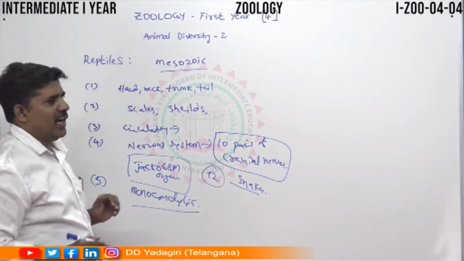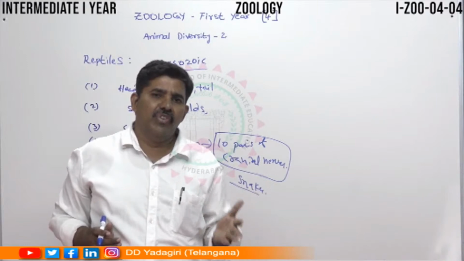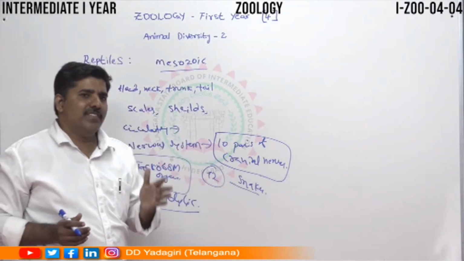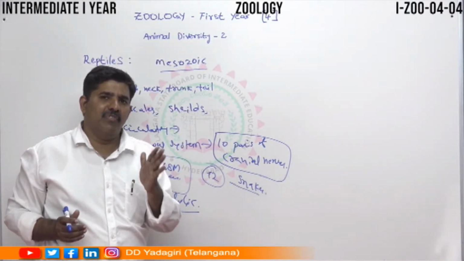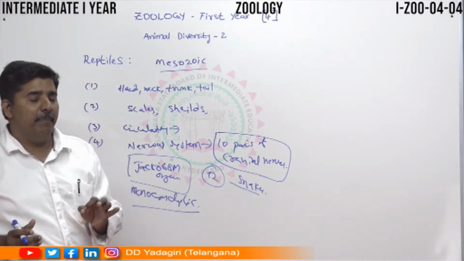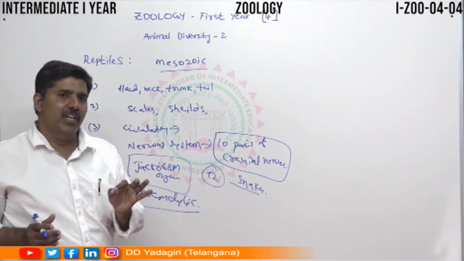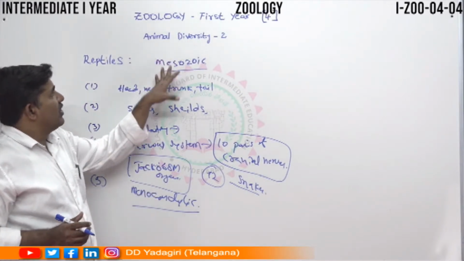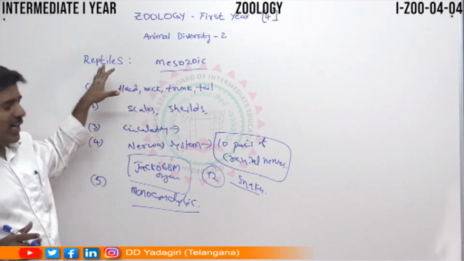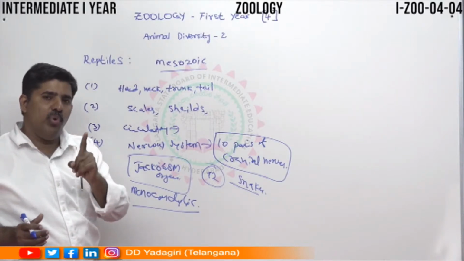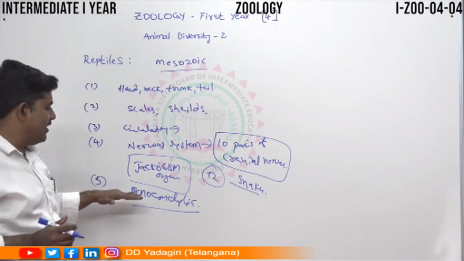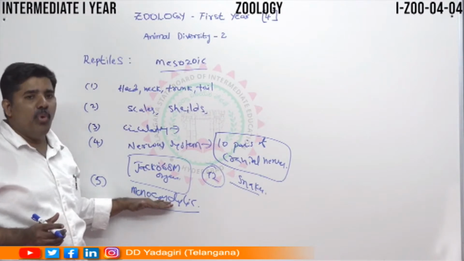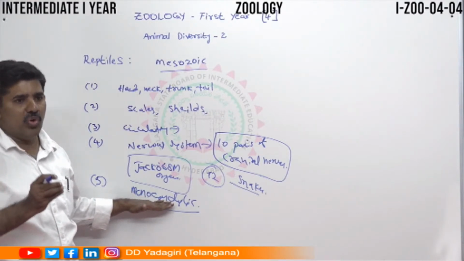So what is monocondylic? We can observe it in fishes and amphibians. The skull in fishes is called monocondylic. Amphibians are dicondylic; they have two condyles on the skull area. Reptiles contain only one condyle on the skull region, so that is called monocondylic. The skull is called monocondylic.